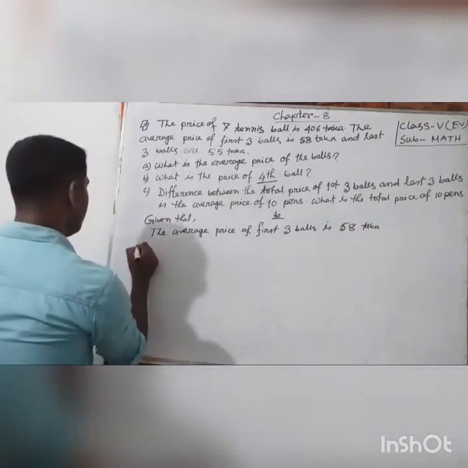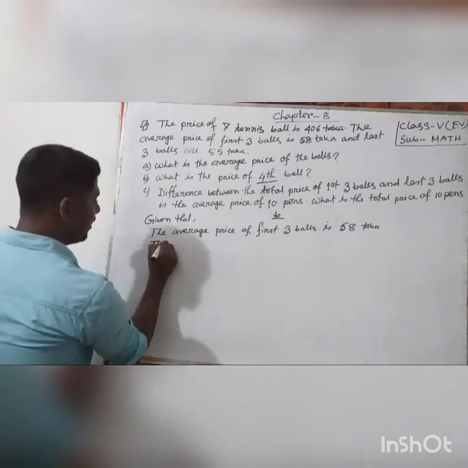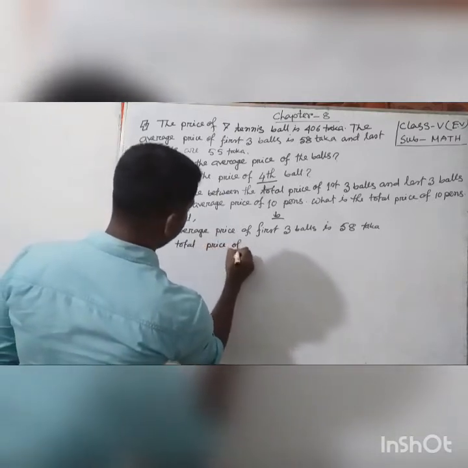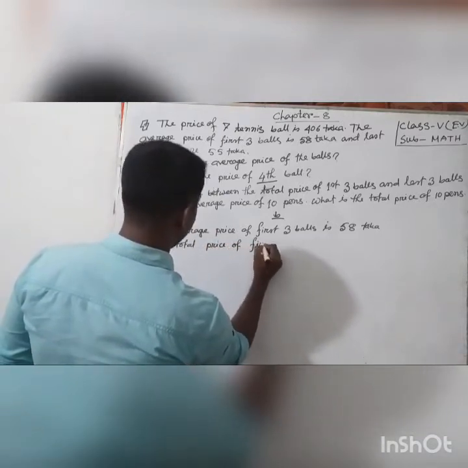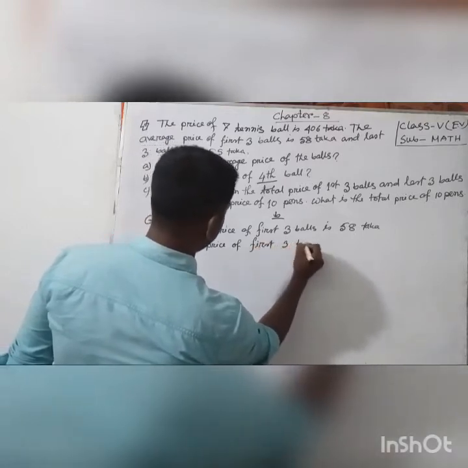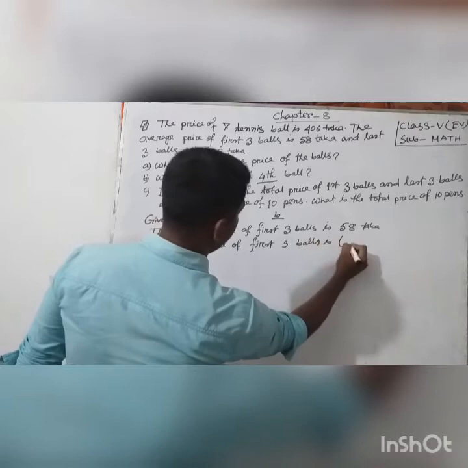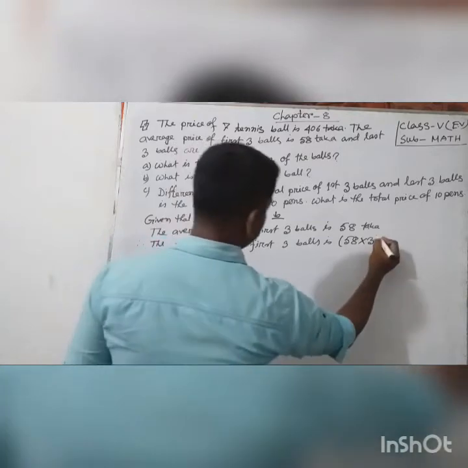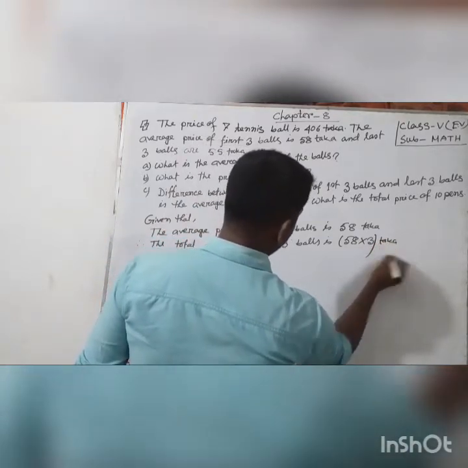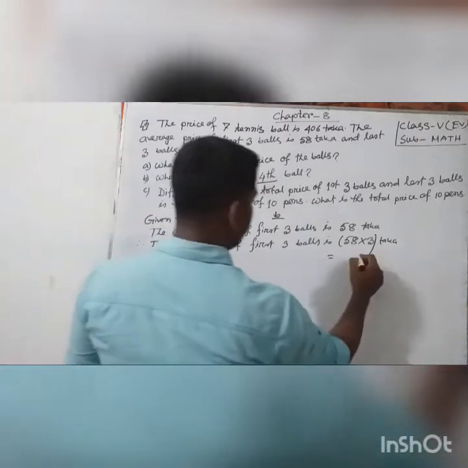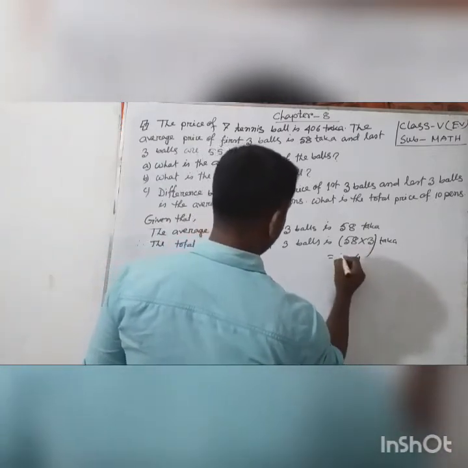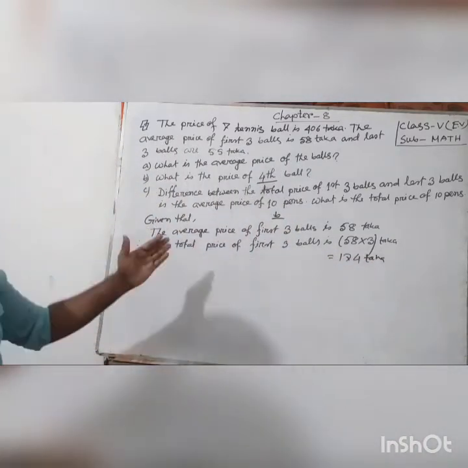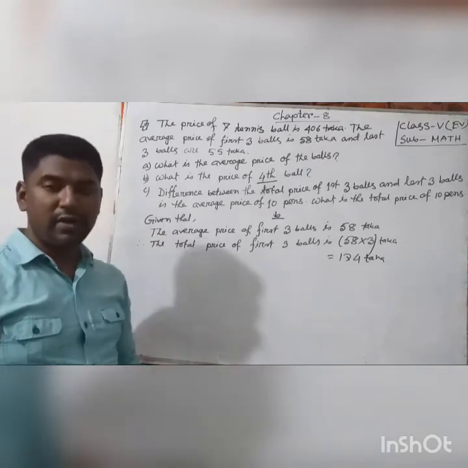So we can write the total price of the first three balls is 58 into 3. The quantity of balls is 3, so we multiply 58 by 3. That is 174 taka. So we find the total price of the first three balls is 174 taka.